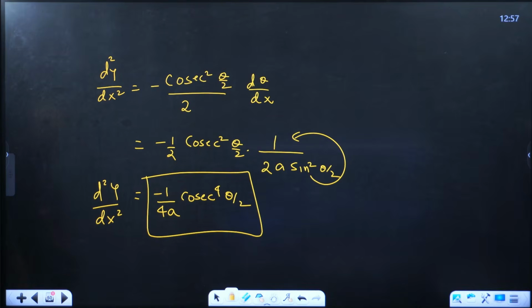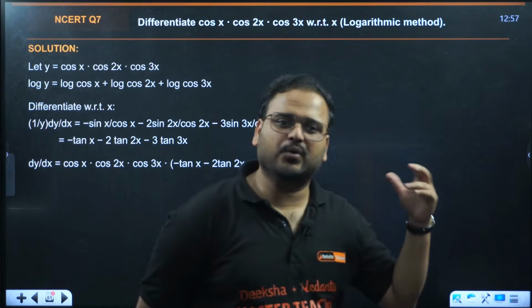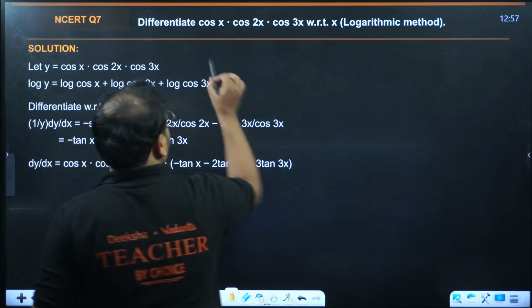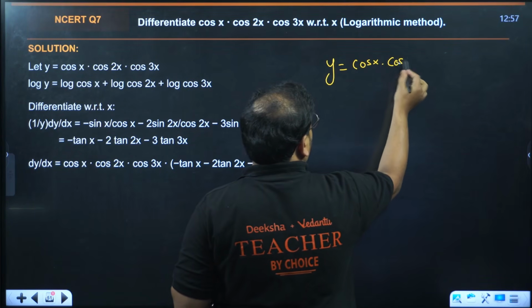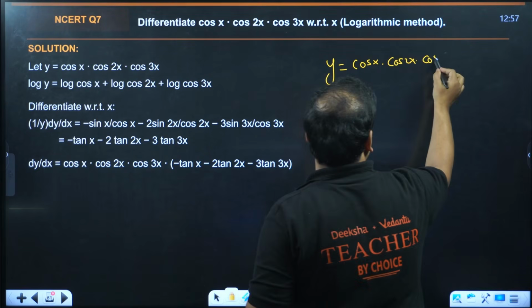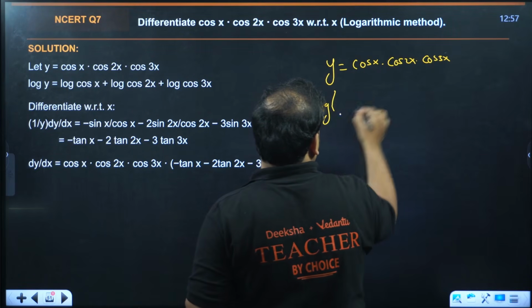Clear? Question number 7. This is a very common question. This is a PYQ also. When they provide the function in this form, y equal to cos x into cos 2x into cos 3x, what do we do? We take log on both sides, right? We take log here and here.